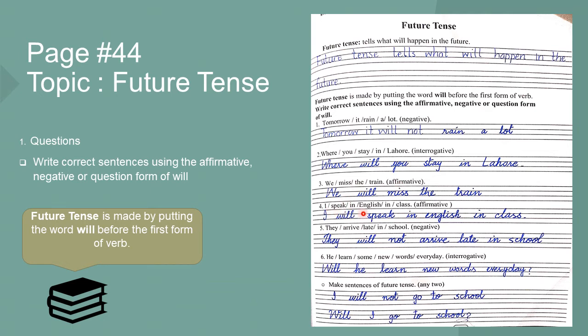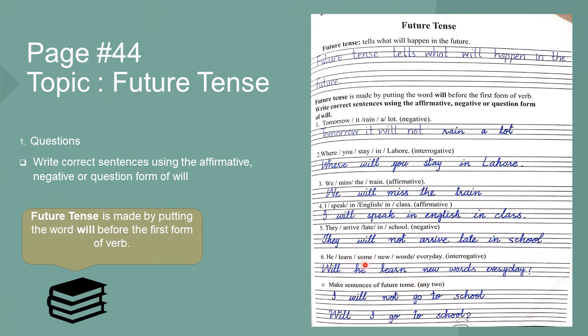I speak in English in class. Converted into affirmative sentence: I will speak in English in class. We will place will before the first form of verb speak. They arrive late in school. Negative. We place will not to make it into a negative sentence. They will not arrive late in school.